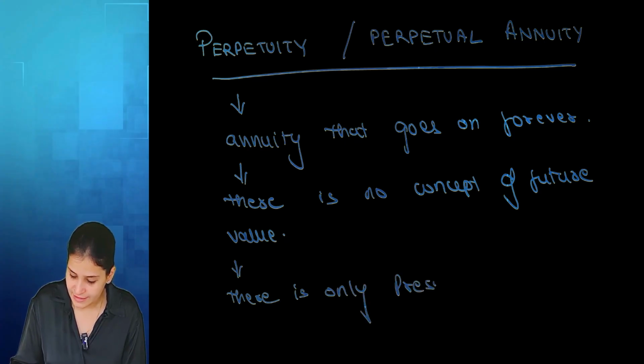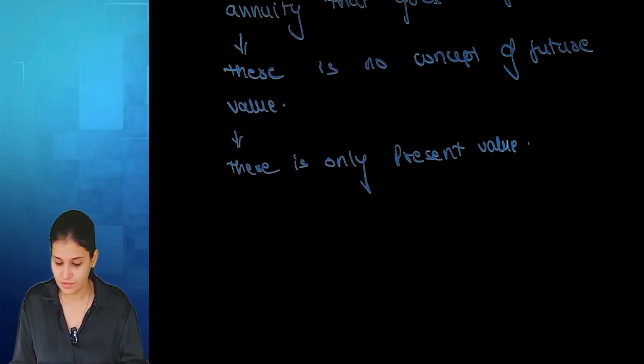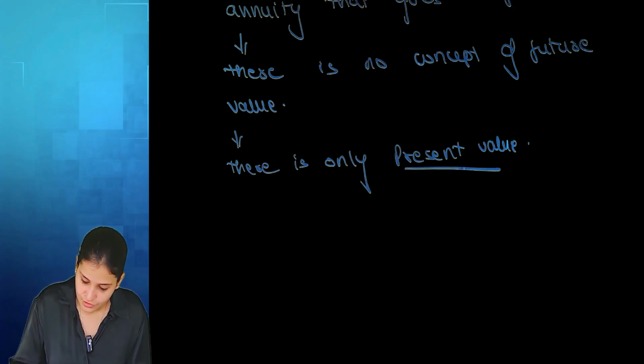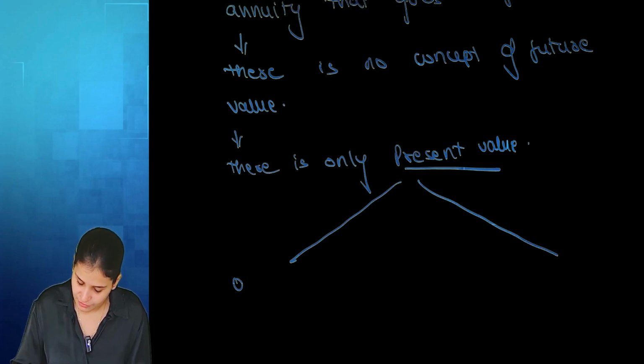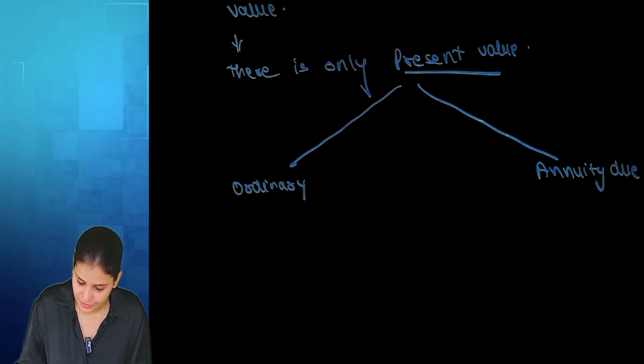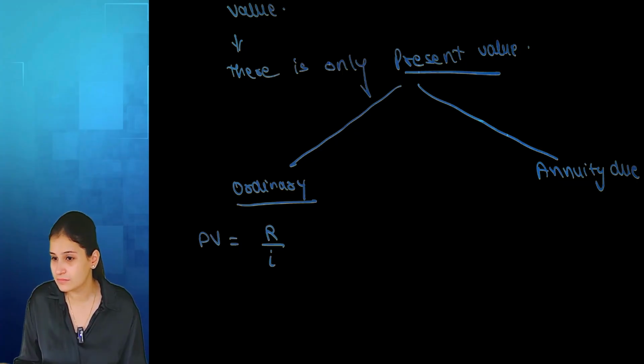Online, did you understand? Yes, ma'am. There is only present value. So for present value, we'll be having two types of formula for perpetuity: ordinary annuity and annuity due. In ordinary annuity, we are going to talk about R by I because there cannot be N.